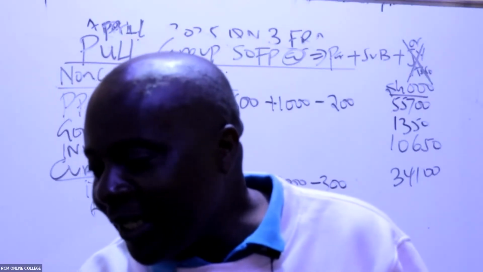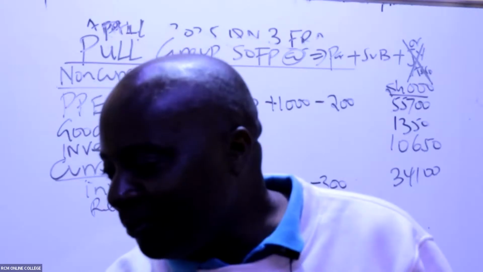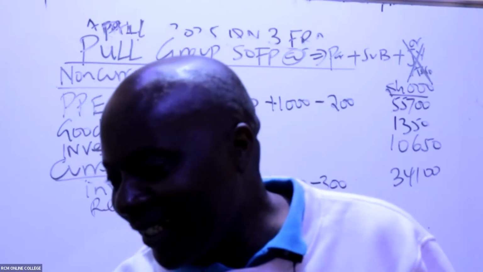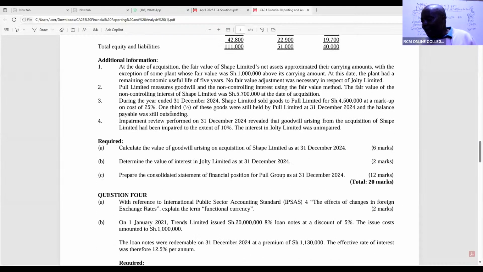So do we have in this case here, ladies and gentlemen, any intra owings? Yes, hapa. During the year ended 31st December 2024, Shape Limited sold goods to Pool worth 4,500. So the sale was 4,500. At a markup, a third of these goods was still held by Pool by this date, and the balance payable was still outstanding. So what is the balance payable between these group members? It is the whole 4,500.